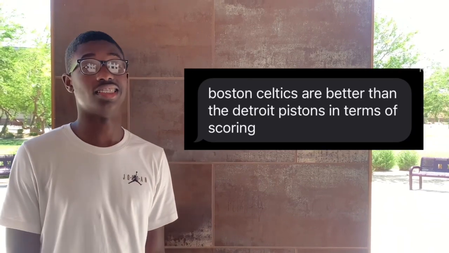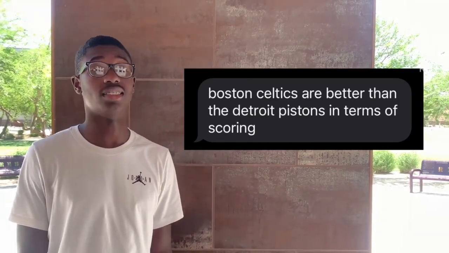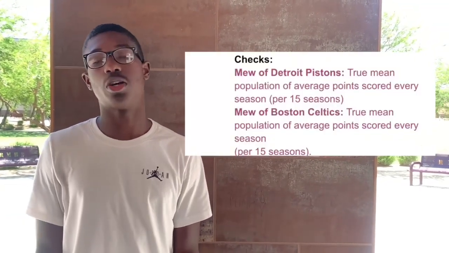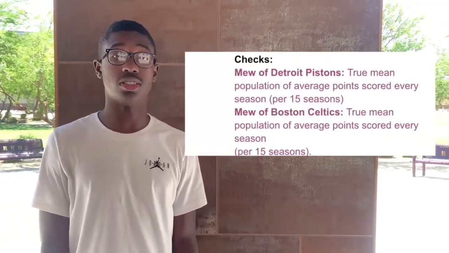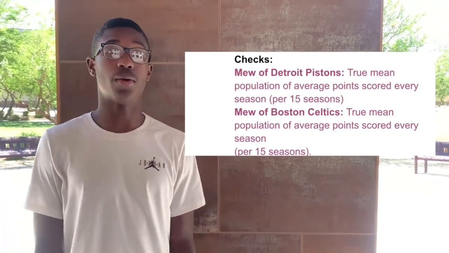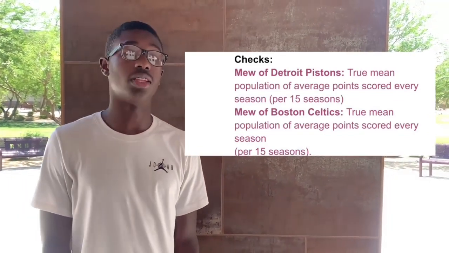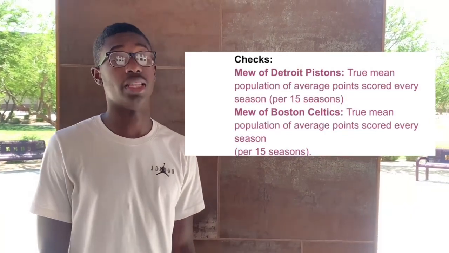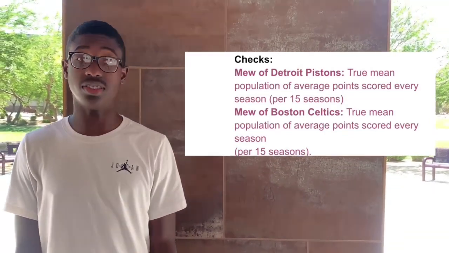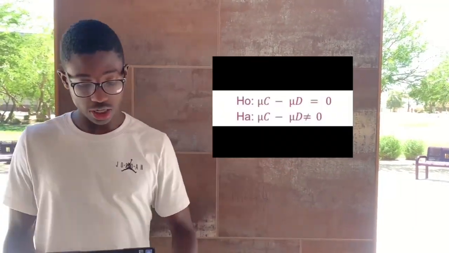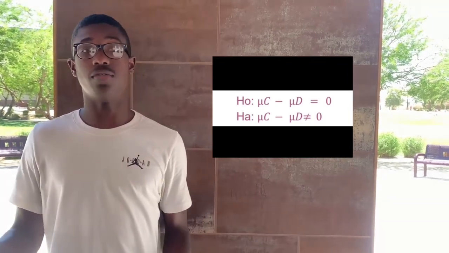So I was informed of an anonymous text where someone said that they think that the Boston Celtics are better than the Detroit Pistons in terms of scoring these past 15 seasons. So let's run a little test to dispute that theory. First off, we're going to define the means. So we have the mean of the Detroit Pistons, and that is the true mean population of the average scoring per 15 seasons. Then we also have the Boston Celtics, which is the true mean population average of points scored per game per 15 seasons. So also we have the null and alternative hypotheses, which would be the mean of C minus the mean of D is equal to 0.